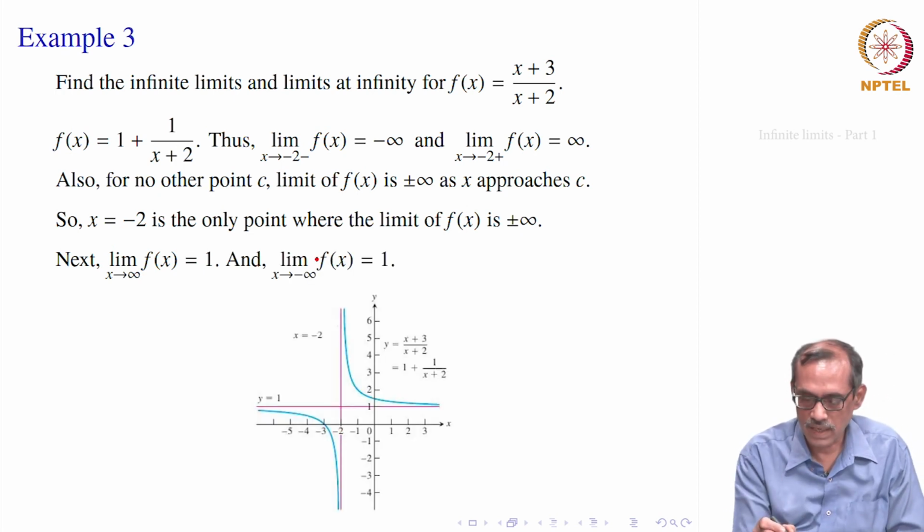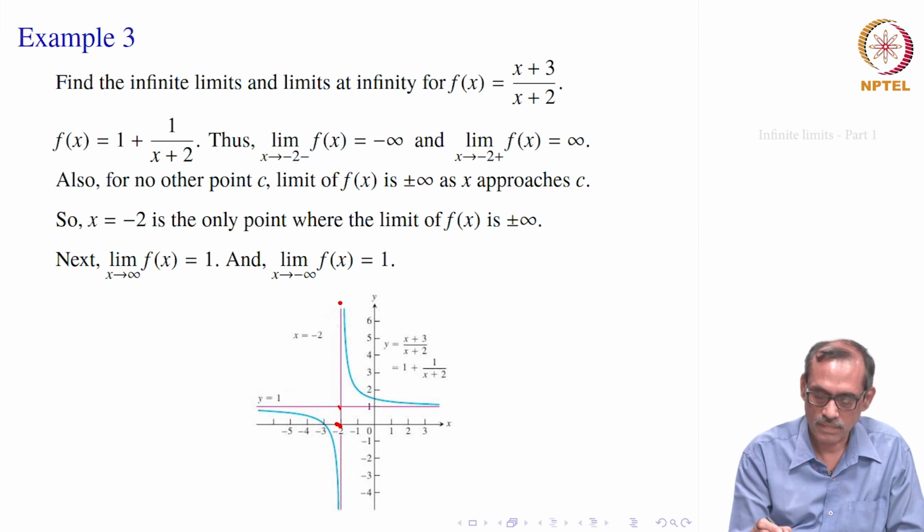Next, when you go to infinity, as we commented, the limit of f(x) is equal to 1. In fact, as x goes to minus infinity it is also 1. Its plot looks like this. This is the function (x + 3)/(x + 2) on both sides. Now, x equal to minus 2 gives this line.